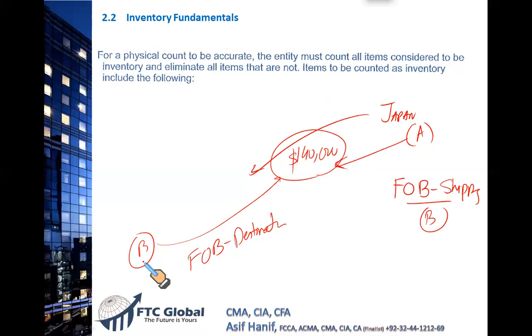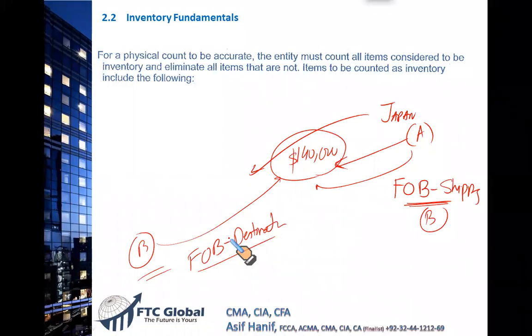So just two concepts you need to remember. FOB shipping means the ownership transfers when the goods are shipped. A becomes the seller and the goods are now the property of B. So when they are in transit, B should report them as his inventory. But when the goods are shipped FOB destination, while they are in transit, A should report these as his inventory, and the ownership will only transfer when they are received by B.